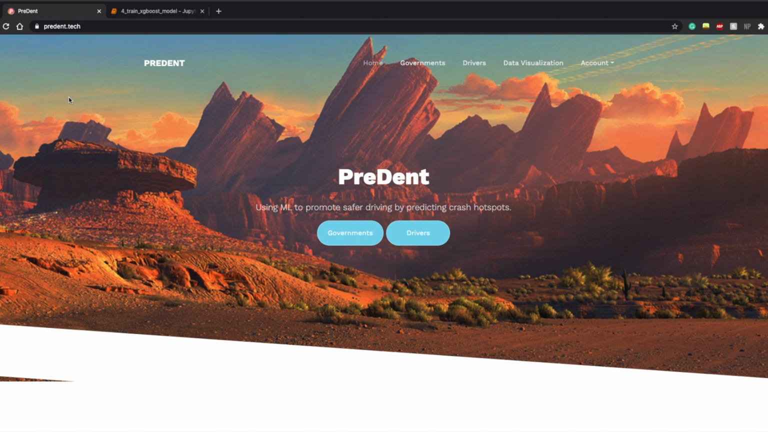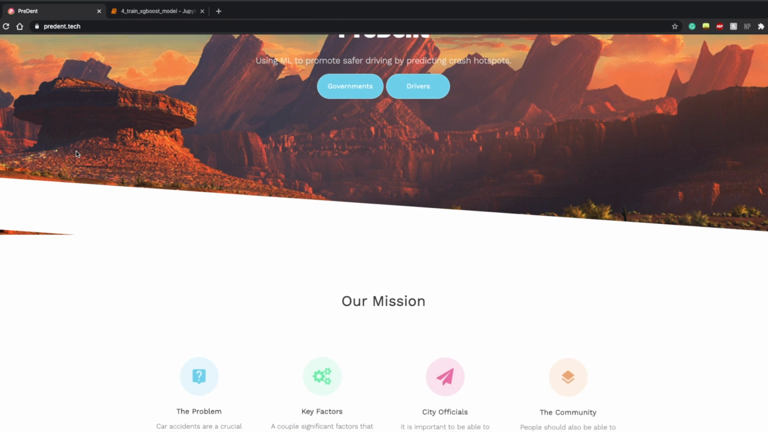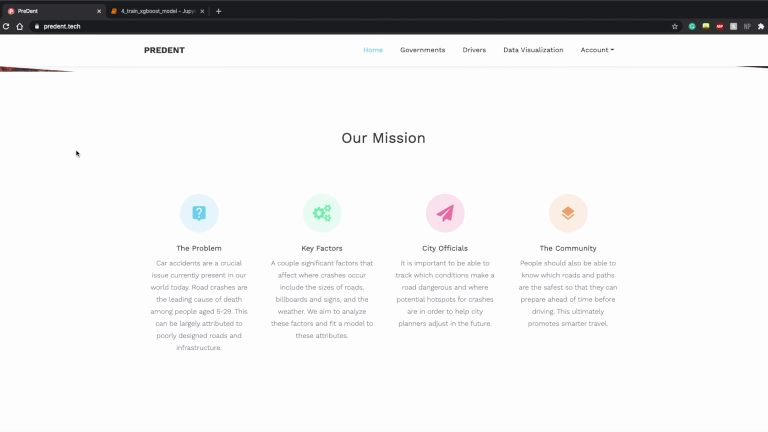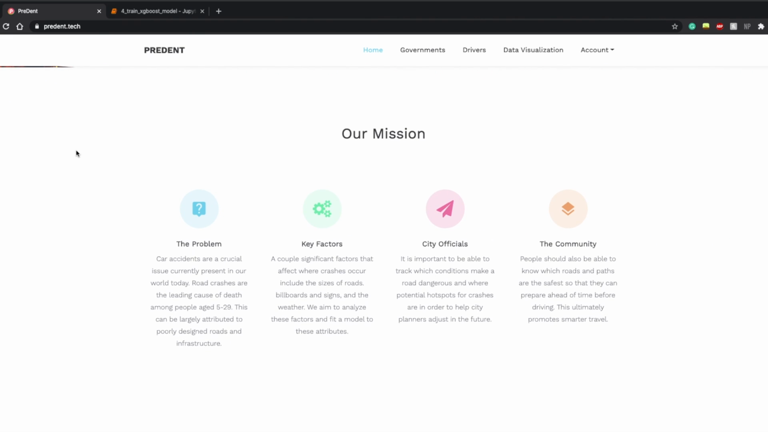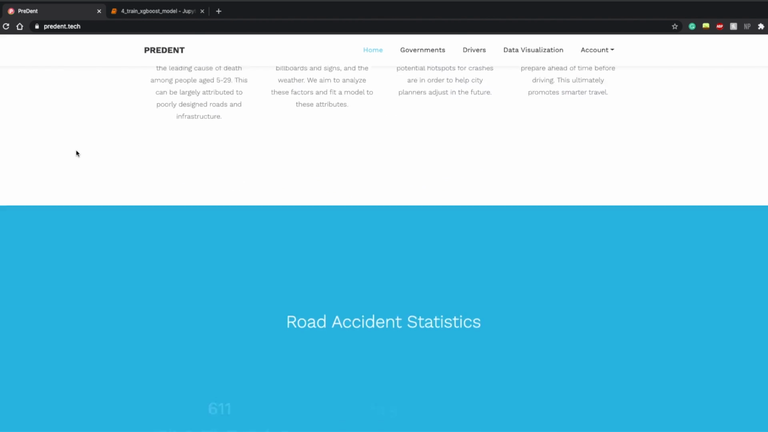We are PreDent, a progressive web application that uses machine learning to promote safer driving by predicting car crash hotspots. Car crashes remain the leading cause of death for people under 30, meaning it is incredibly important to address this problem. We noted that most solutions combating this problem focus on driver education and safety instead of addressing the actual roads themselves. Thus, we took a unique approach from the common hackathon project.